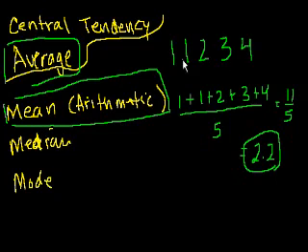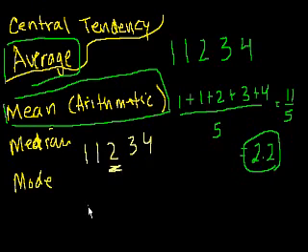Another measure, instead of averaging it in this way, you can average it by putting the numbers in order, which I actually already did. So let's just write them down in order again. 1, 1, 2, 3, 4. And you just take the middle number. So let's see. There's 1, 2, 3, 4, 5 numbers, so the middle number is going to be right here, right? The middle number is 2. There's 2 numbers greater than 2, and there's 2 numbers less than 2. And this is called the median.